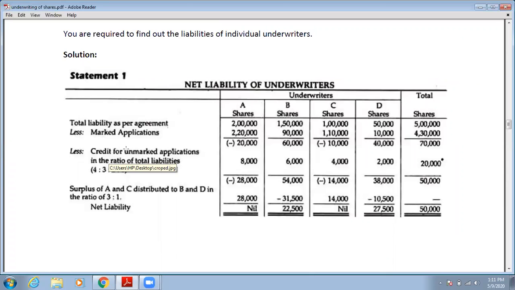Now there is 20,000 unmarked application, which we have already calculated. That 20,000 will be divided in the ratio of 4:3:2:1. So we will list the unmarked application. Then in that case, the amount in column A is minus 28,000, B 54,000, C minus 14,000, and D 38,000.